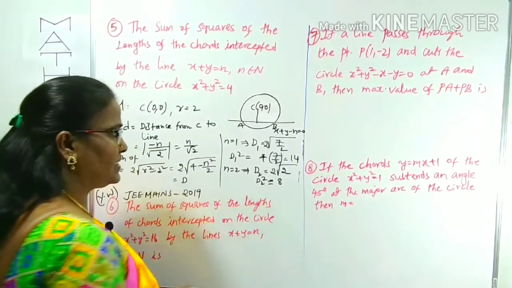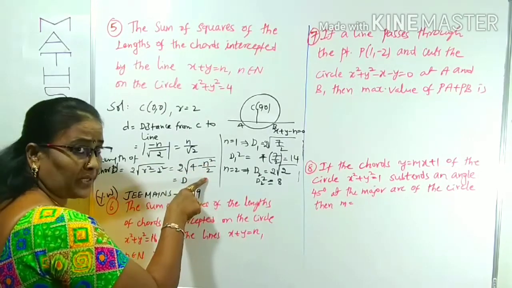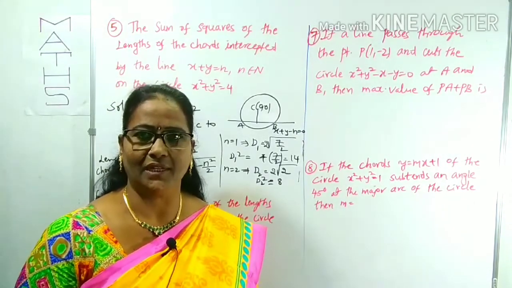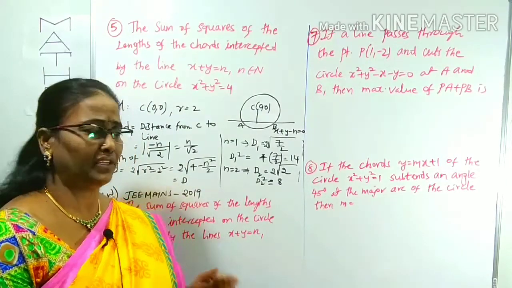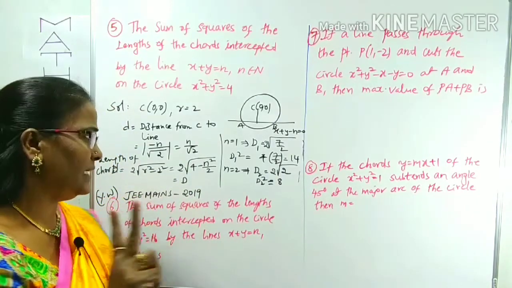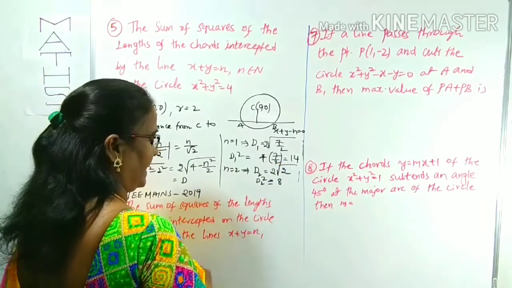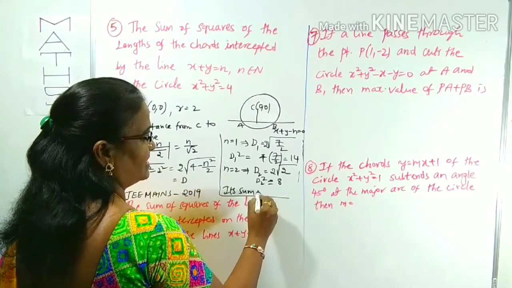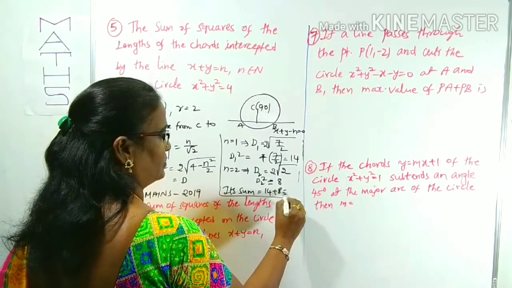Suppose n is equal to 3, what happens? By taking n equal to 3, 3 square is 9, 9 by 2 is 4.5. 4 minus 4.5 is negative. Under square root, negative is undefined. If n is 3 it is undefined, similarly 4 is undefined. That's why from here onwards, we cannot choose the n values. Only two of the squares of the lengths we got. d1 square is 14, d2 square is 8. He is asking for the sum of the squares of the distances. Its sum is 14 plus 8, which is 22.